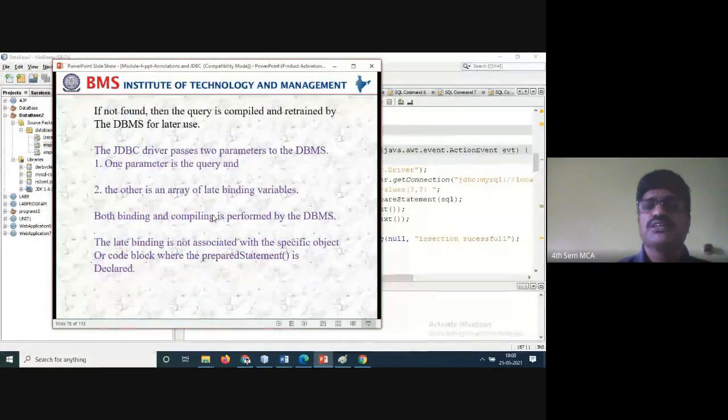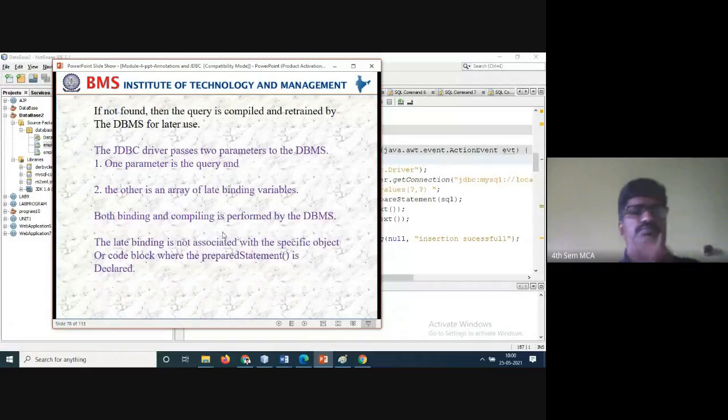And the question mark we have also used. If not found, then the query is compiled and retained by the DBMS for later use. So the JDBC driver passes two parameters to the DBMS. One parameter is the query, and the other is an array of the late binding variables.